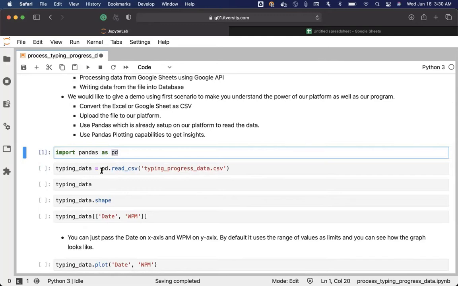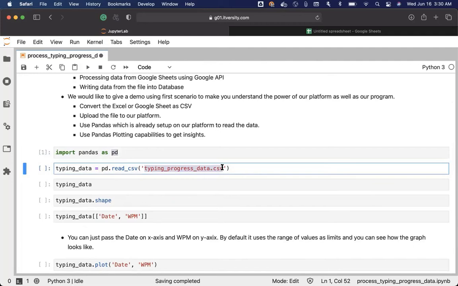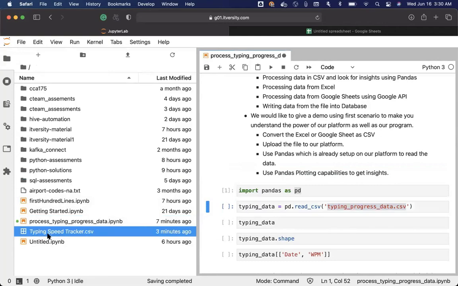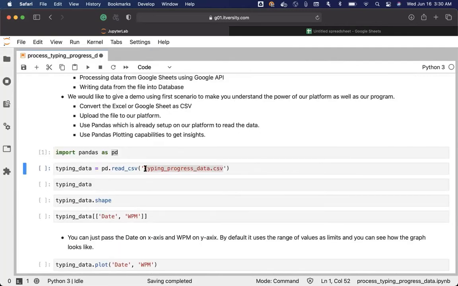Now, using this alias, I am saying pd.read_csv. It is a simple function provided by Pandas to read a CSV file. You can see that I'm actually passing the file name here. Now, this notebook and this file are at the same level. You can see here, this is the notebook and this is the CSV. As both of them are at the same level, we can leverage the relative path and we can directly specify the CSV file name here. However, if the notebook and the CSV are not at the same level, then you have to give the path a bit differently.